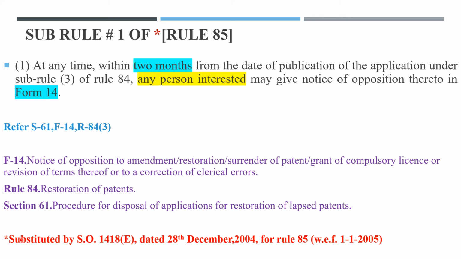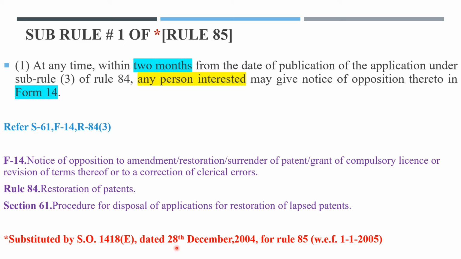This means the whole rule number 85 is substituted by SO 1418E dated 28th December 2004 for rule 85 with effect from 1st January 2005. So we can say the whole rule 85 is substituted.